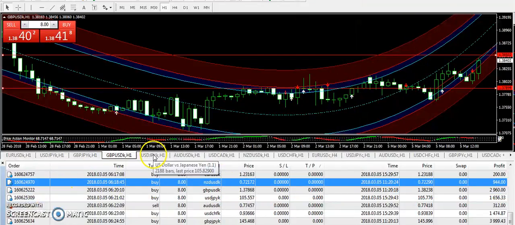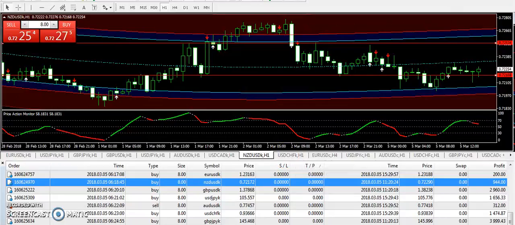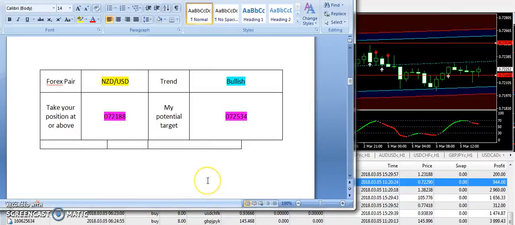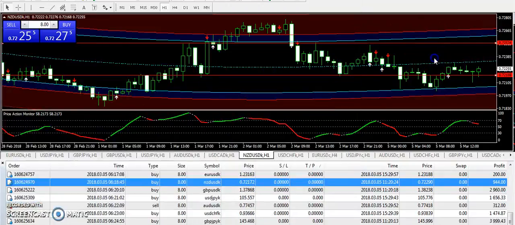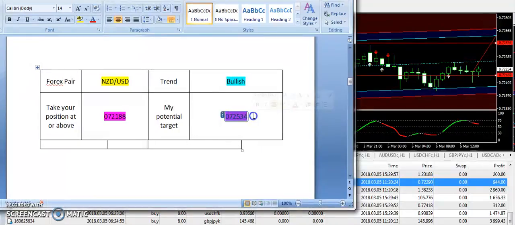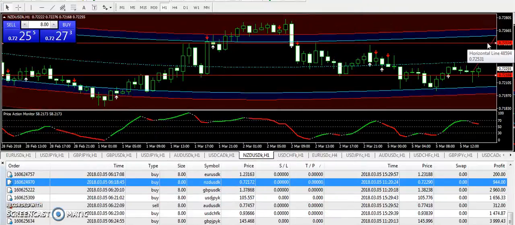Okay, now let's talk about New Zealand USD, another pair. This signal isn't fully expired. This is on the way. A bullish signal was supplied in the case of New Zealand USD. 172188 is the entry, and the entry has already broken. If it continues to be bullish, then the next target can be 072534, and the level is already drawn on the chart.